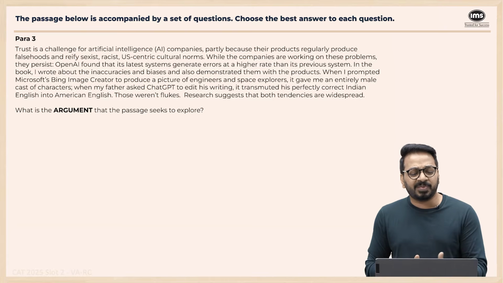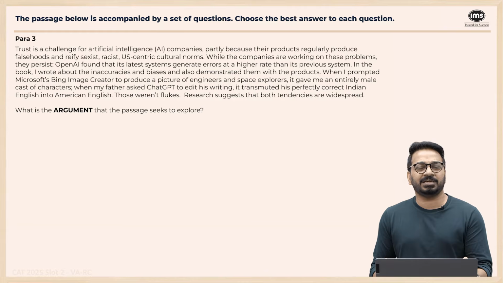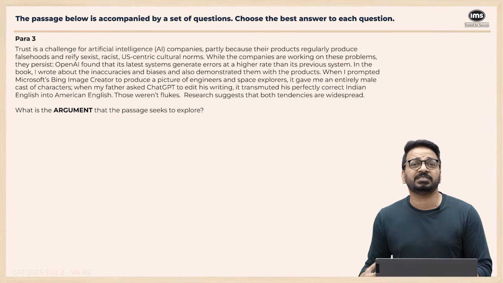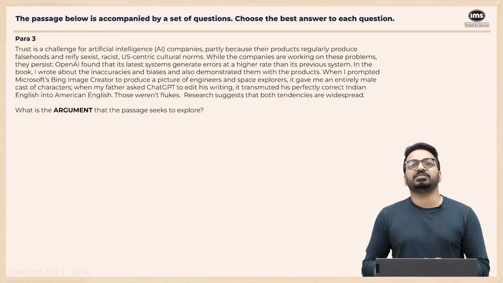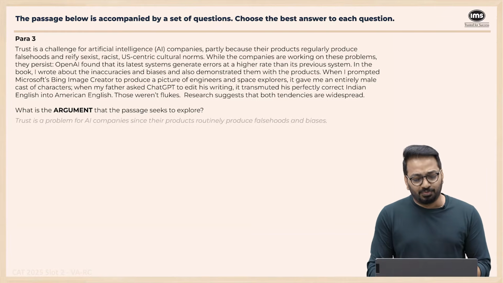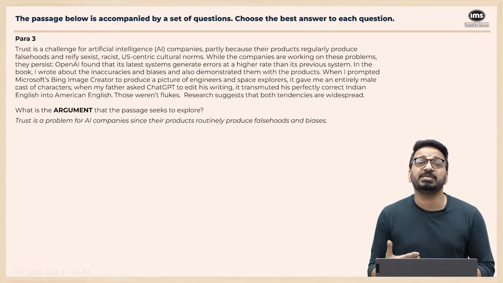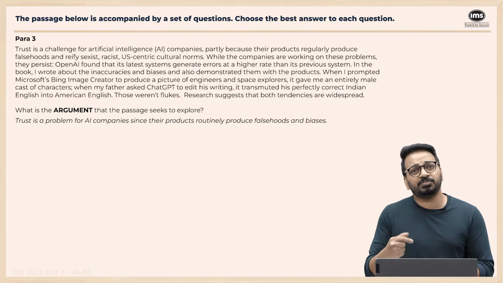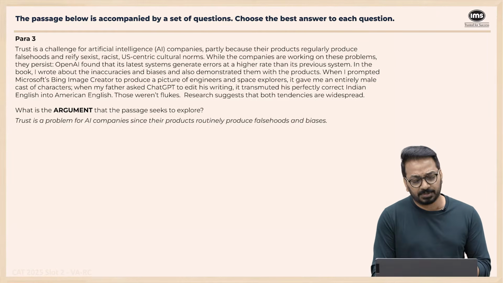When my father asked ChatGPT to edit his writing, it transmuted his perfectly correct Indian English into American English, right? So it automatically corrected his Indian English to American English, though there was no error. So it is giving a preference to American English. Those weren't flukes. Research suggests that both tendencies are widespread. They're saying these are not flukes, not one-off incidents. These things keep happening and keep repeating as a pattern. So what's the argument here? Trust is a problem for AI companies because their products keep generating falsehoods and biases, right? So that is why trust is a problem, and they've given examples.